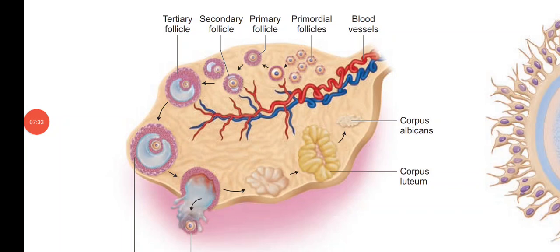In this picture, you can see the primordial follicles develop into the primary follicle, with a single layer of granulosa cells. After that, the primary follicle is covered by many layers of granulosa cells and is called the secondary follicle. The secondary follicle then develops into the tertiary follicle, which contains a fluid filled space, the antrum.